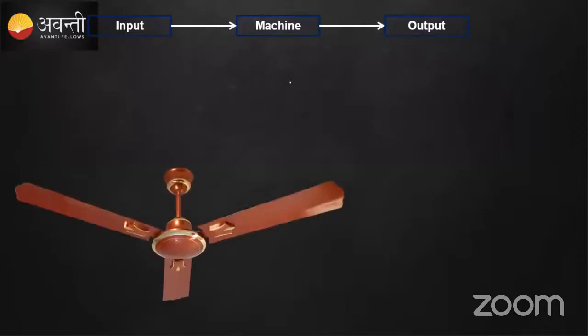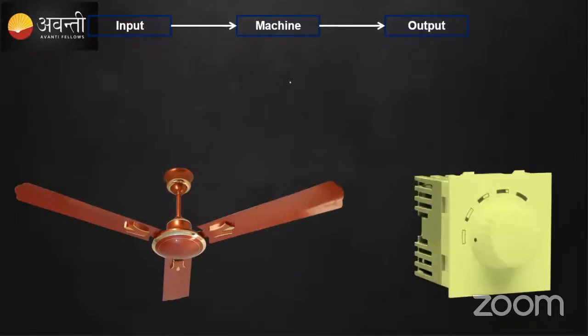I'll give one example, considering the fan and the regulator. If you want to increase the speed of the fan, you rotate the regulator, and the speed of the fan will increase. It means you are giving the input here, and you are expecting the output. So what is the output? Increasing the speed. So that's what the function is.